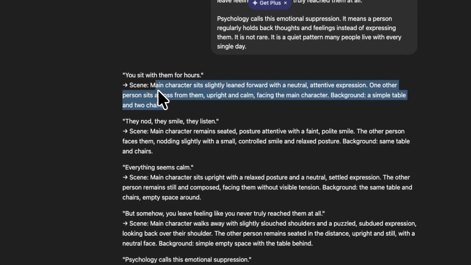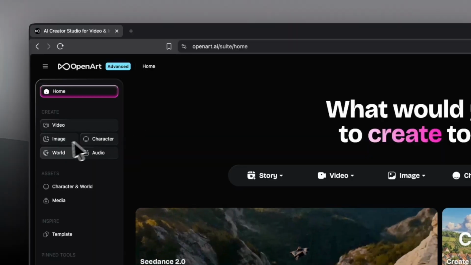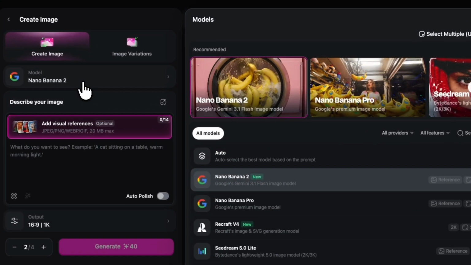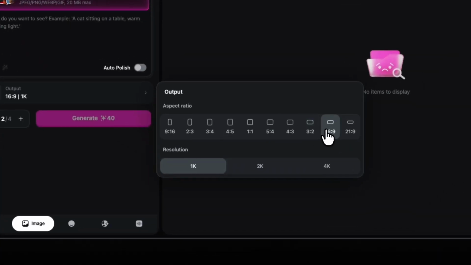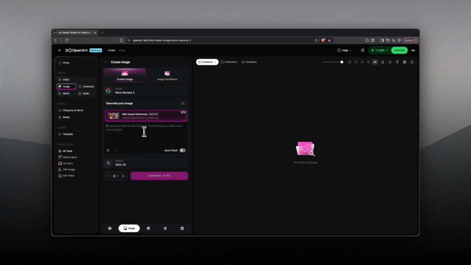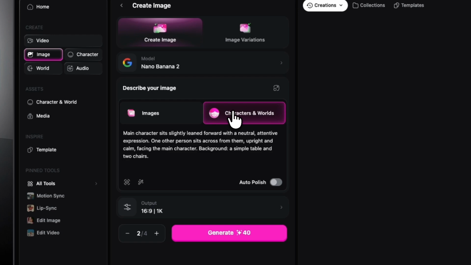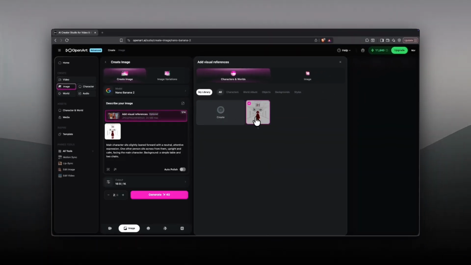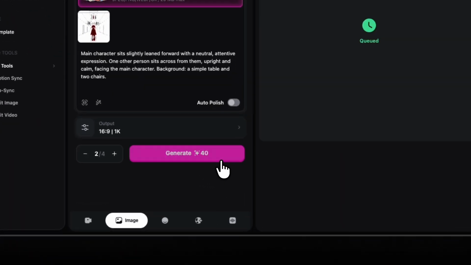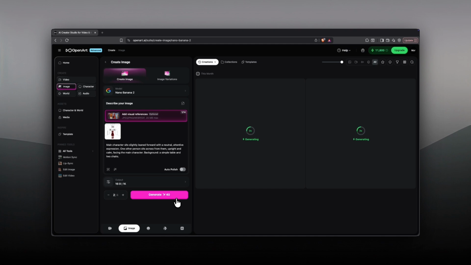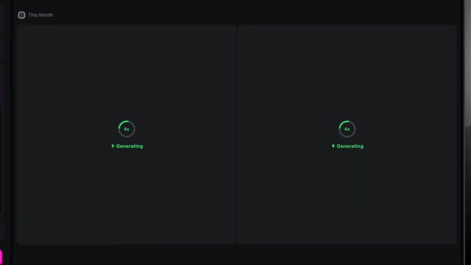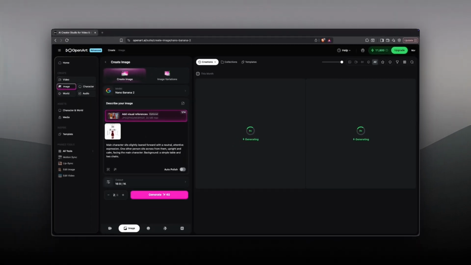Next, take the first prompt and go back to OpenArt. Open the Image tab, choose the Nano Banana 2 model. Set the aspect ratio to 16:9 and quality to 1K. Paste the prompt, click Add References, and select the character you created. Then click Generate. If you don't like the result, it's always better to try again. Repeat this process for the rest of the prompts. When finished, use prompt number 3 again with the next part of your script and continue generating until you've gone through the entire script.